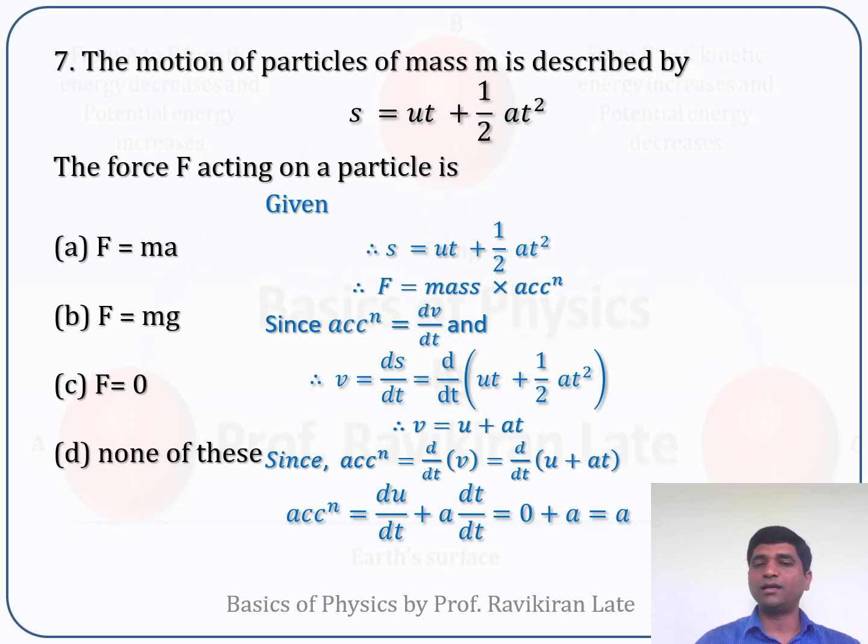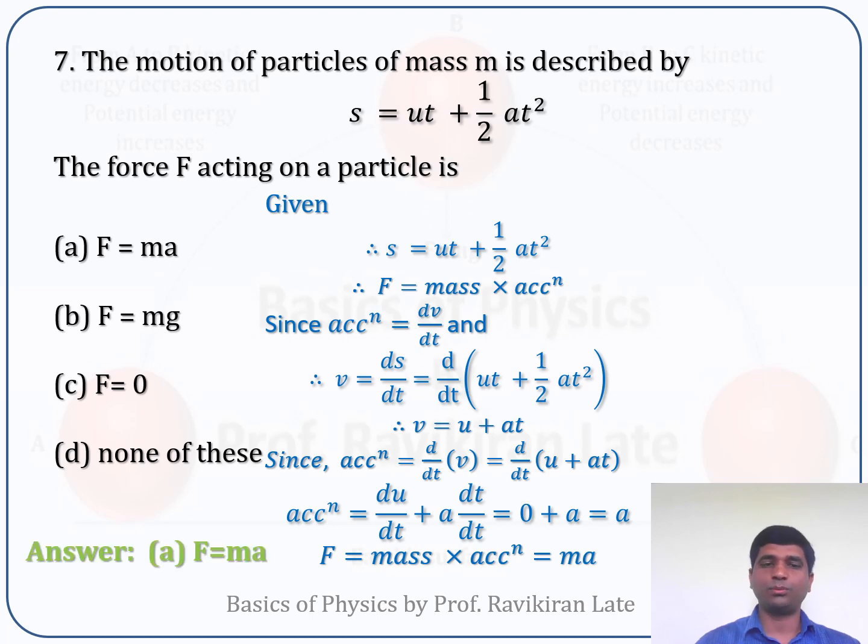So you get acceleration equal to a, and we know that force is nothing but the mass into acceleration. The acceleration which we have calculated comes out to be a, so the force comes out to be ma.